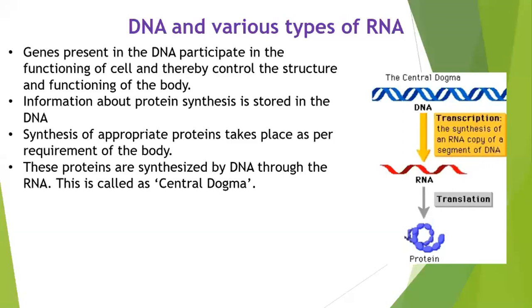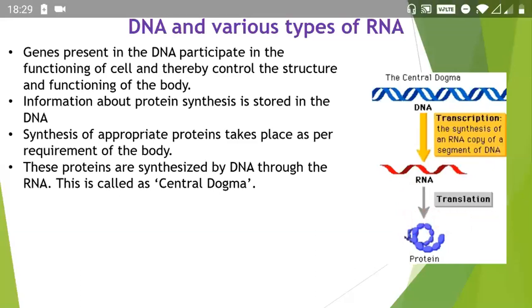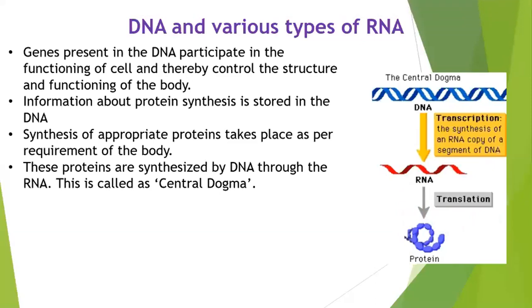So when RNA is made from DNA it is called transcription, and when protein is made from RNA, that process is called translation. So when the DNA produces RNA, it's called transcription, and when the RNA produces the protein, it's called translation.